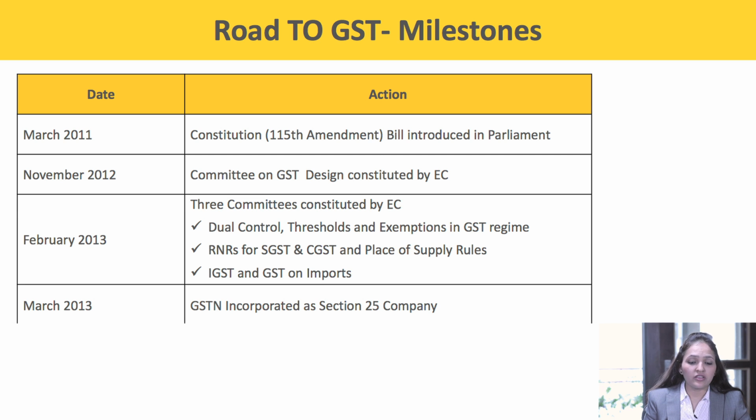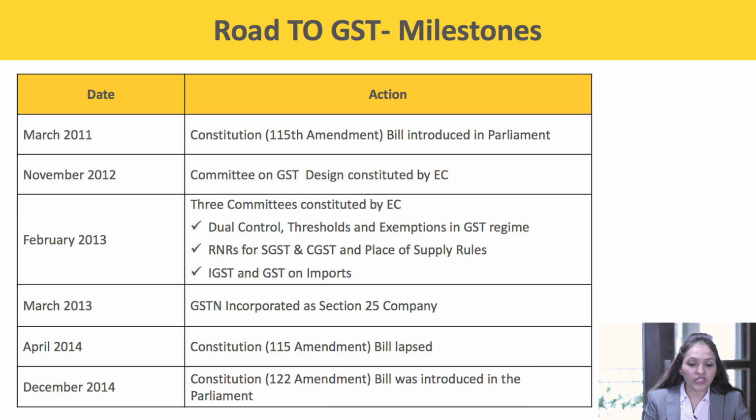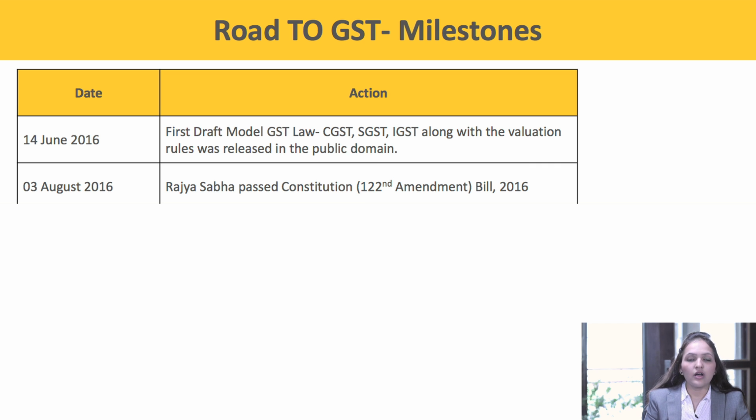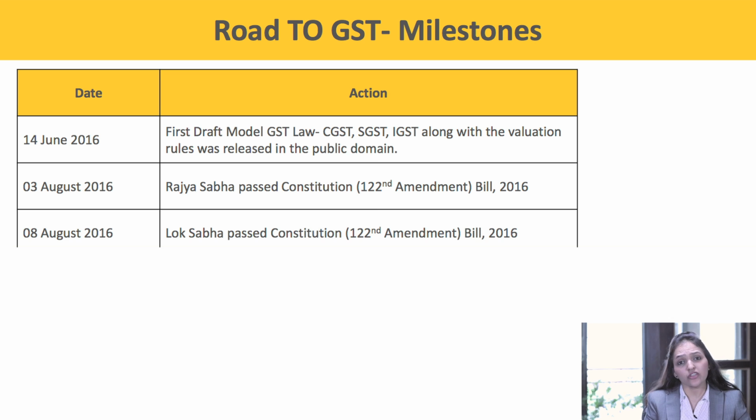In April 2014, the Constitutional 115th Amendment Bill lapsed. In December 2014, the 122nd Constitutional Amendment Bill was introduced in the Parliament. Next, on 14th June 2016, the first draft model GST law, CGST, SGST, IGST, along with the valuation rules, was released in the public domain. On 3rd August 2016, Rajya Sabha passed the Constitutional 122nd Amendment Bill. Then on 8th August 2016, Lok Sabha passed the Constitutional 122nd Amendment Bill.